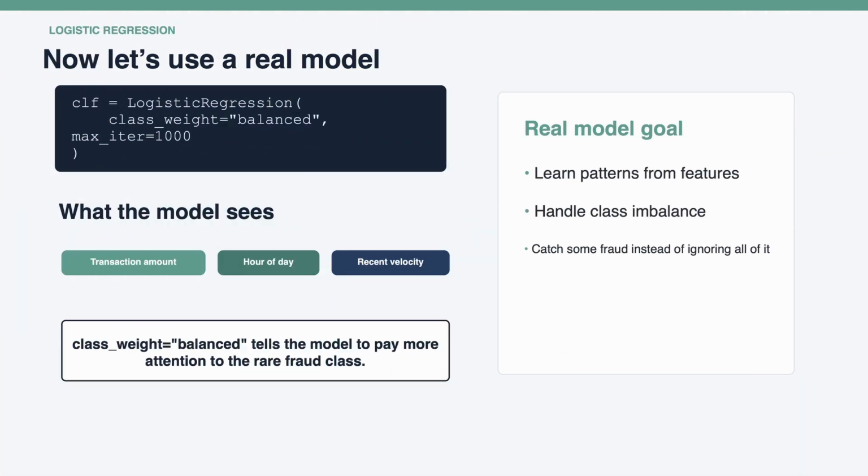Now, we replace the lazy rule with an actual logistic regression model. The model looks at useful transaction features like amount, hour of day, and recent transaction velocity. We also use class weight balanced, which tells the model that the rare fraud class deserves more attention. This does not magically solve fraud detection, but it prevents the model from casually ignoring the minority class.